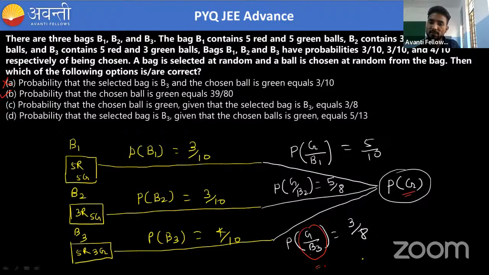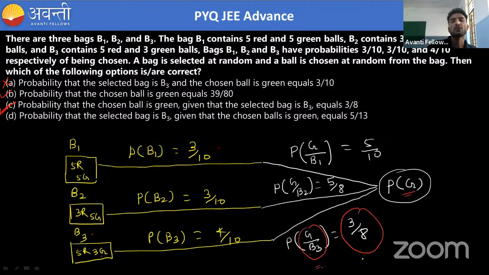Meaning the selected bag is B3, you have to find the probability of choosing a green ball. So it is G by B3 and it is already given, this is 3 by 8 because we have chosen B3. In this there are 3 green balls, so 3 by 8. So simply this option is also correct.